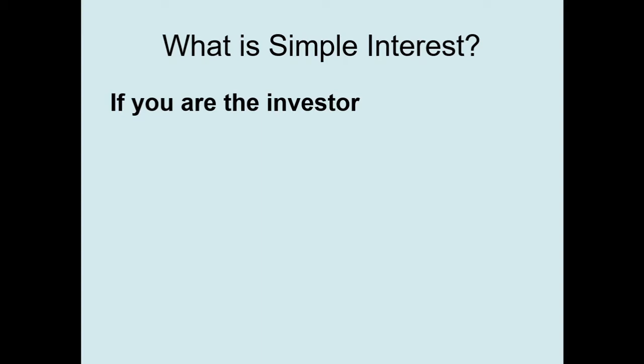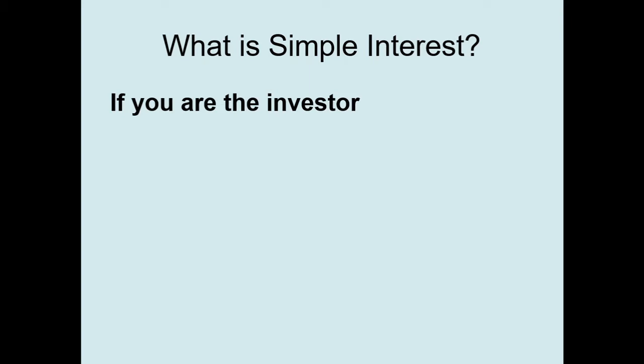Now, if you are the investor, and you don't need to be any kind of professional to do this, you just need to be somebody who has some money that they're not going to spend for a while. You can negotiate with the bank to set that money aside in a guaranteed investment. That means you can ask the bank to pay you interest on the money that you leave there. And you deserve that interest because your money doesn't just sit there. The bank takes that money and plays around with it.